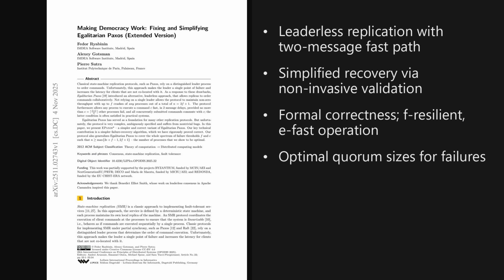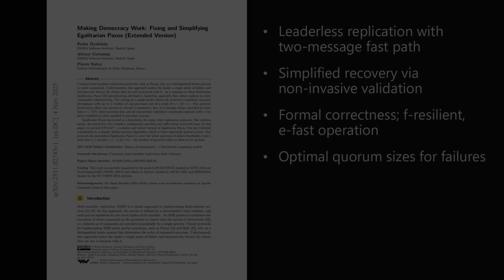The paper is titled, Making Democracy Work, Fixing and Simplifying Egalitarian Paxos Extended Version. And as we'll see later, the implications for real systems are quite significant.